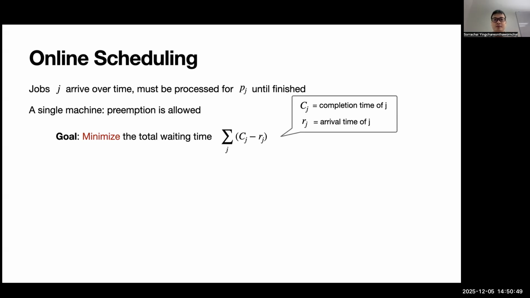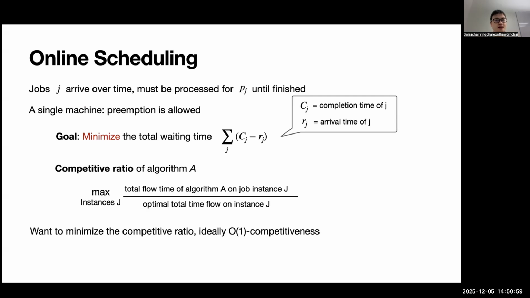And the goal is to minimize the total waiting time, which is the summation of the completion time minus arrival time over all jobs j. We are interested in the competitive ratio of an algorithm, which is the ratio of the total flow time of the algorithm on instance J over the best possible algorithm, right? The optimal algorithm. Then we want to minimize this ratio. Ideally, we would love to get constant competitiveness.